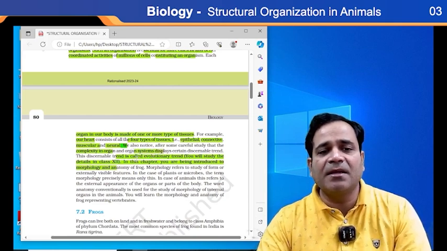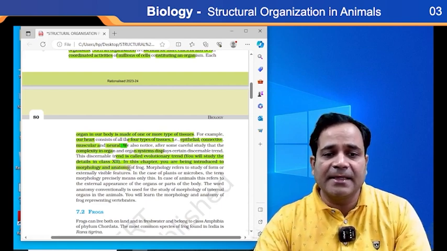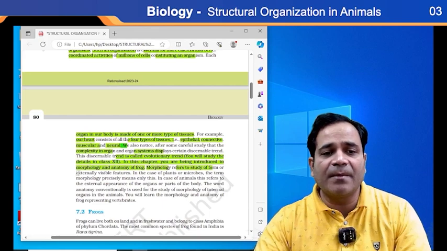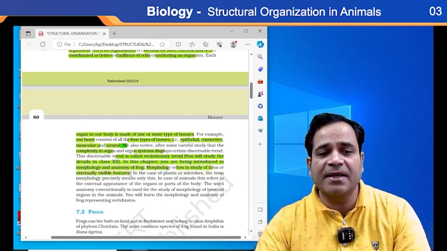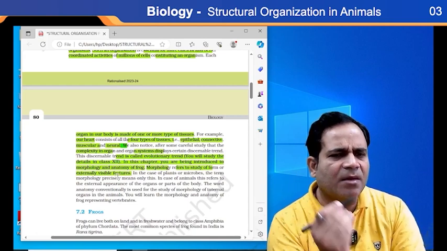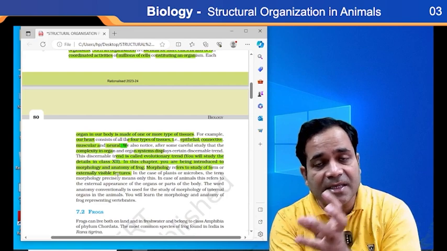Clear? But now the question is, how, my dear? Let's see this one thing. So here morphology refers to the study of externally visible features. See what I'm saying here? Externally visible features. So if I'm saying externally visible features, it means what, my dear?